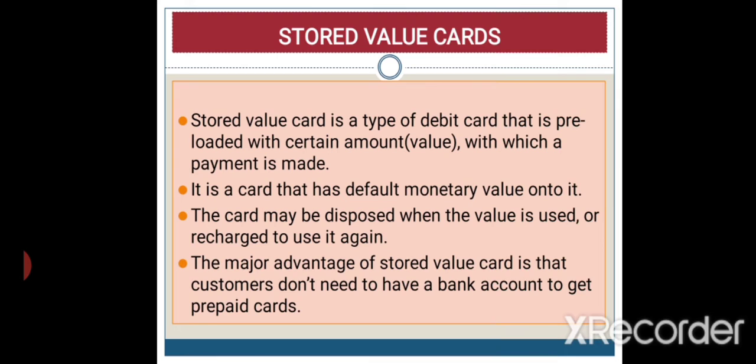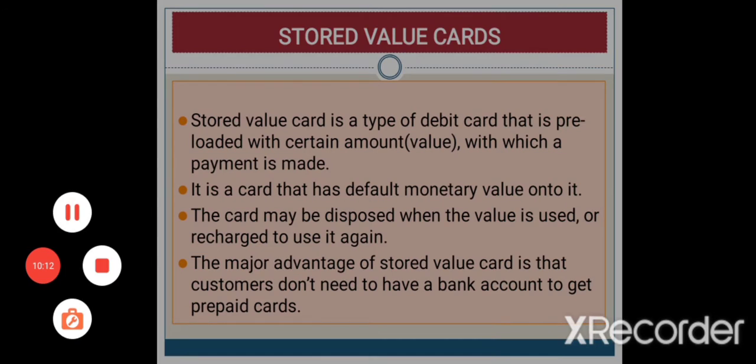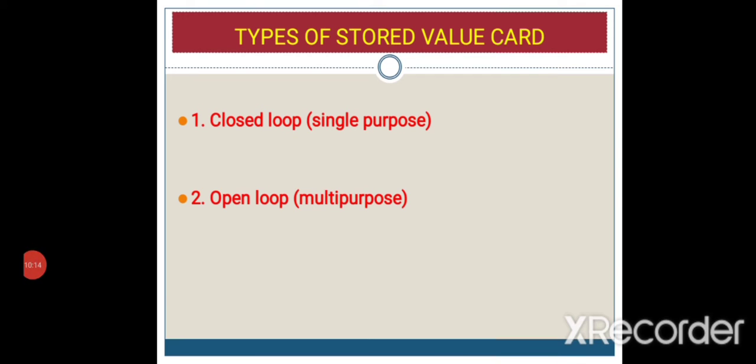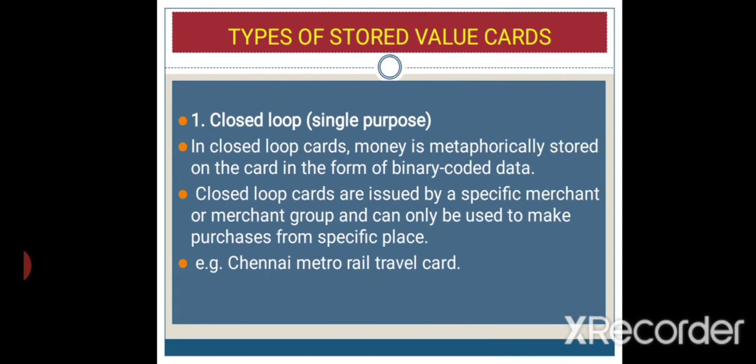The major advantage of stored value cards is that customers don't need to have a bank account to get prepaid cards. We have two types of stored value card. The first one is the closed loop card, which is for single purpose, and the open loop card, which is for multi-purpose. In closed loop cards, the money is metaphorically stored on the card in the form of binary coded data.